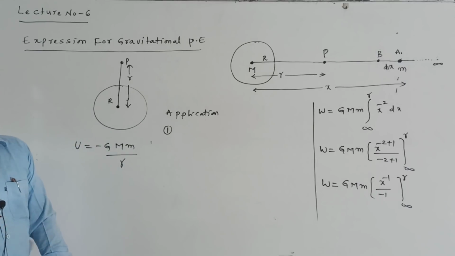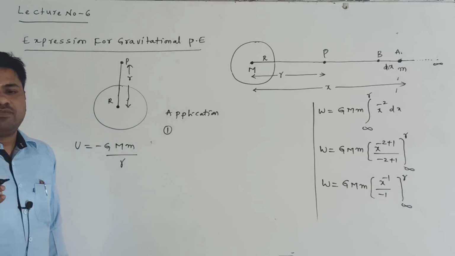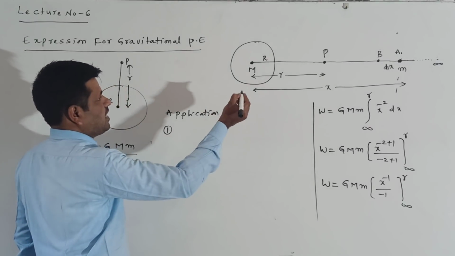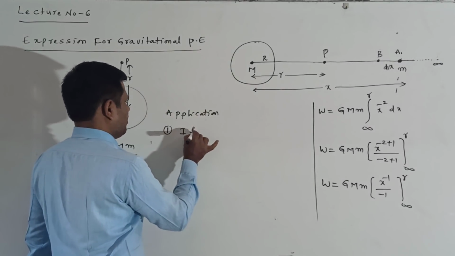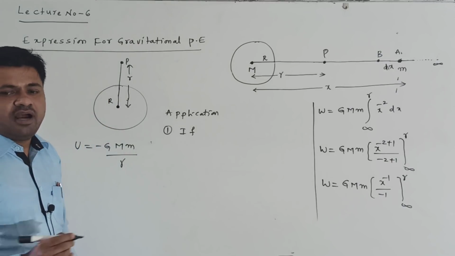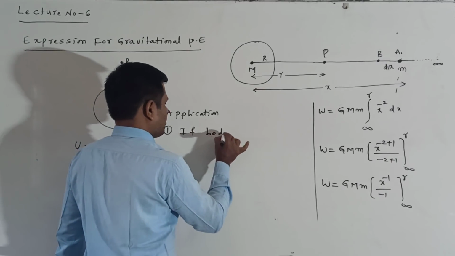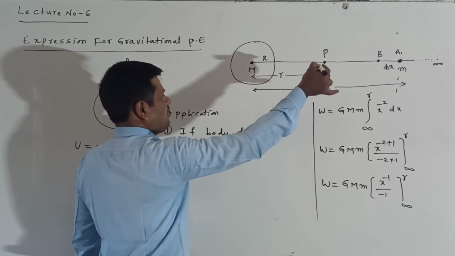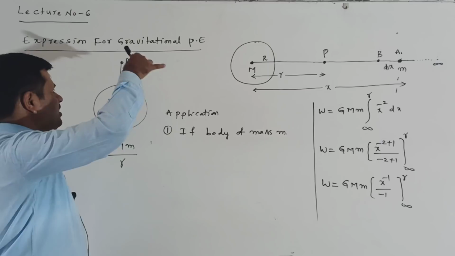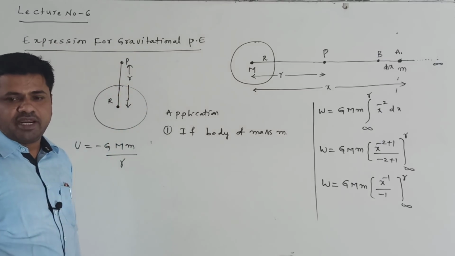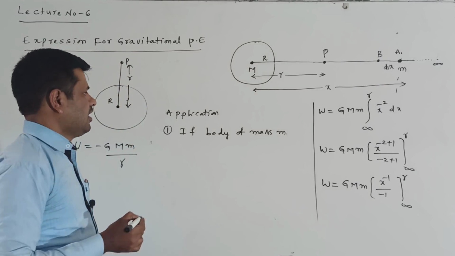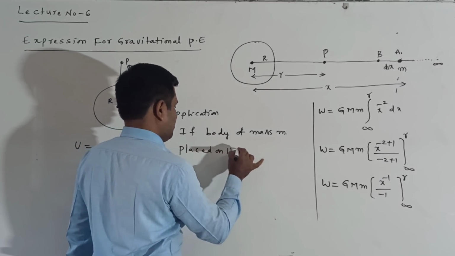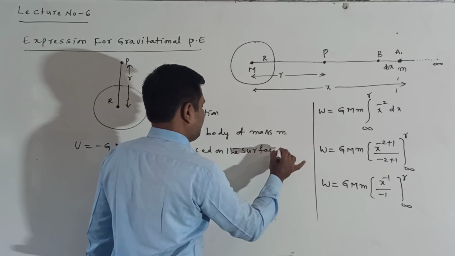What is the first application I am writing here? If a body of mass m, that means I am bringing it from infinity to a point on the surface. Here a body of mass m is placed on the surface of Earth,